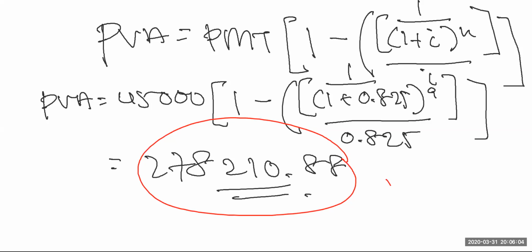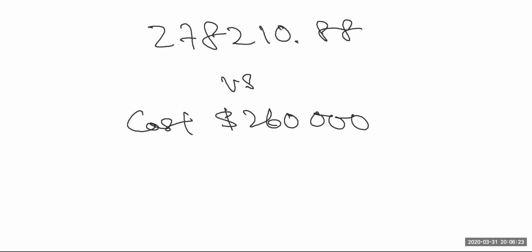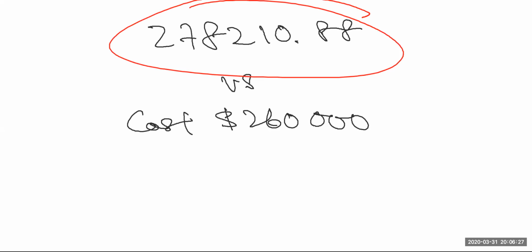All right, so you got the answer. You need to give the statement now. So what is the statement? 278,210.88 versus your cost of $260,000. So definitely this figure is bigger. So the amount that you will receive is bigger than the cost.